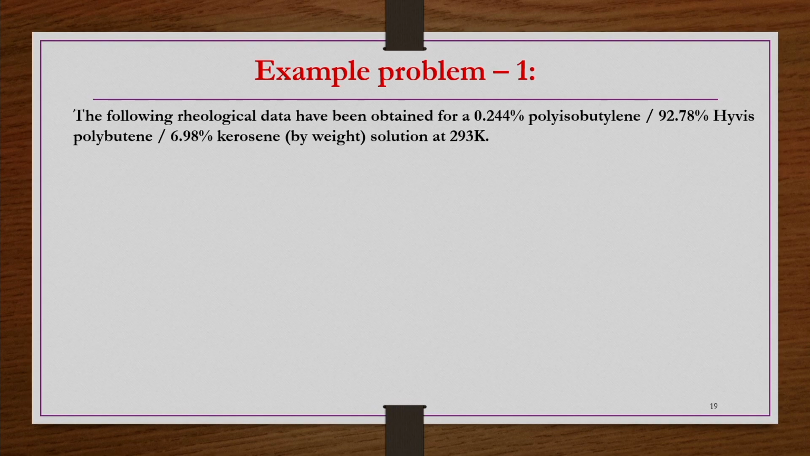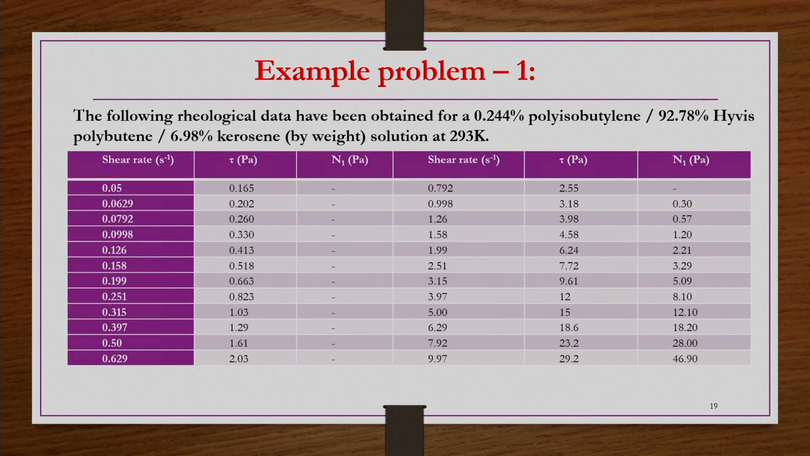Okay. So, a fluid's rheological behavior has been measured, and shear stress versus shear rate information, and first normal stress difference versus shear rate information is given. Shear rate is changing from 0.05 to 9.97, that is almost 0 to 10 second inverse. When shear rate is in this range, the corresponding shear stress and first normal stress differences are given here.